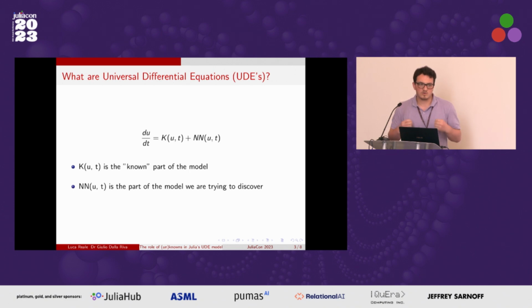So why do we even have UDEs in the first place? Well, suppose we have some data, and we want to find a model that represents it, a differential equation that can model that data. And perhaps we have some information about that system. Perhaps we know it's periodic, or we know there is exponential growth. So we want to include that information into the model, and we do so via K. However, by doing so, we may not get a perfect fit to our data. There may be underlying mathematical things going on that we're not encapsulating with our known function, and we use a universal approximator to figure them out.